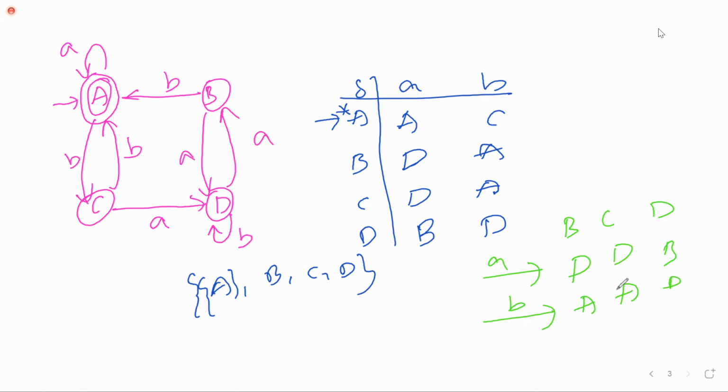Now, if you observe, these are non-final, non-final, non-final, non-final, final, final. If only one of them is final, not both, that means one is a non-final state and one is a final state. Where do we have that? B and C both have it. So we may consider B and C both as equal.